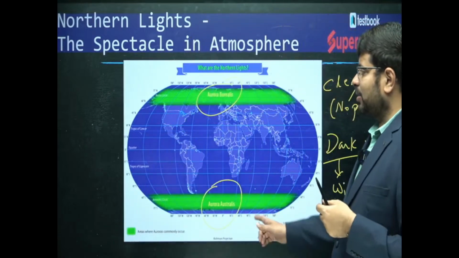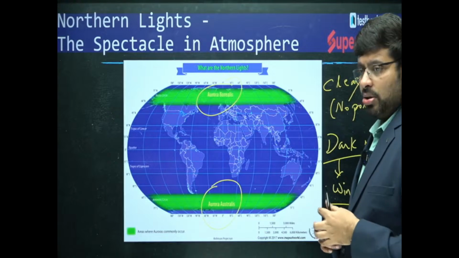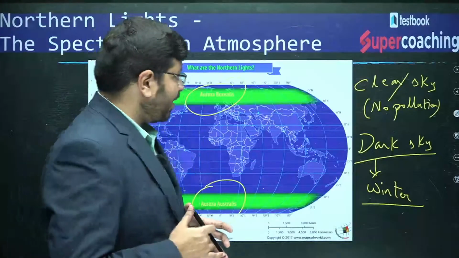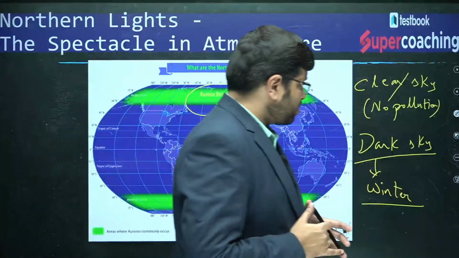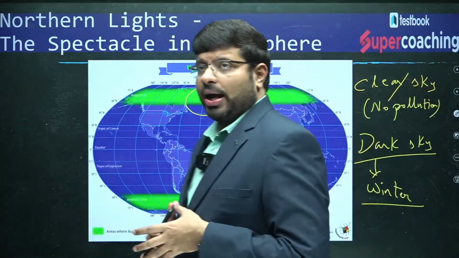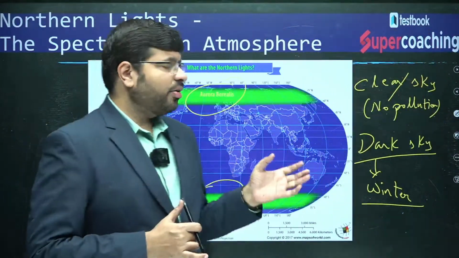Then where do they occur? They occur only in the high latitudes. In the higher latitude countries, you find things like dark sky, typically in the winter months.